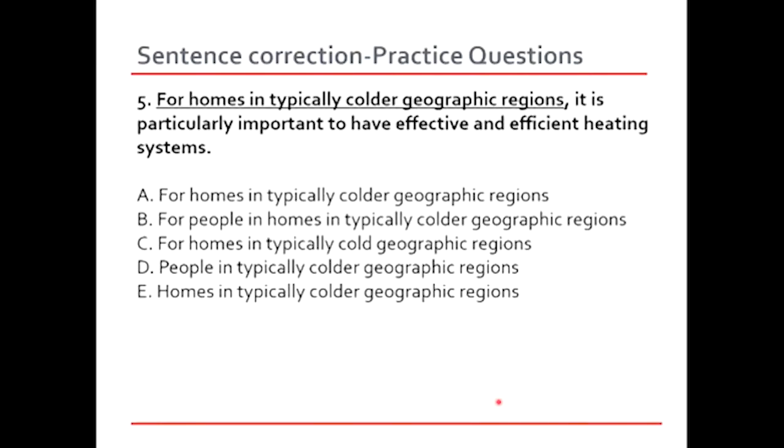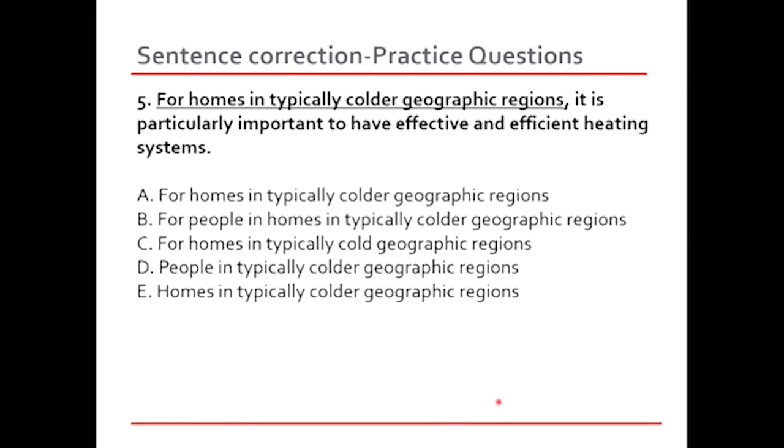The previous two questions were tricky, and this question is rather easier. So let's see what this is all about. For homes in typically colder geographic regions, it is particularly important to have effective and efficient heating systems. A very simple sentence, and the underlined part is a dependent clause. The rest of the sentence is an independent clause. It is an independent clause because it's after the comma, and it could be written as a separate sentence also. But the first part, the underlined part, is a dependent clause because it connects with the rest of the sentence.